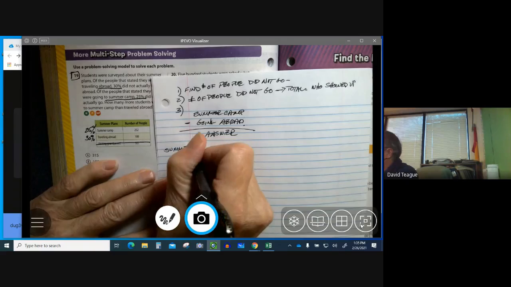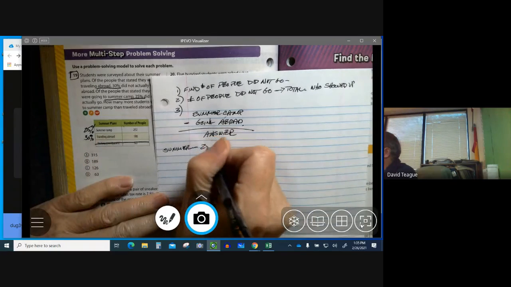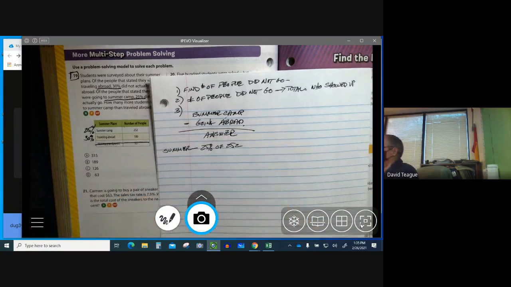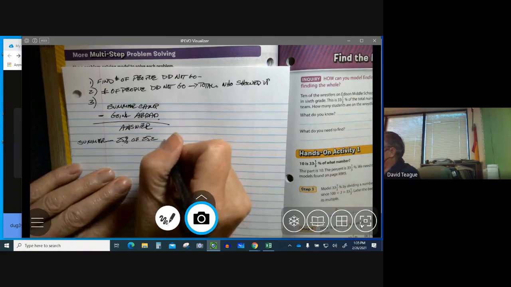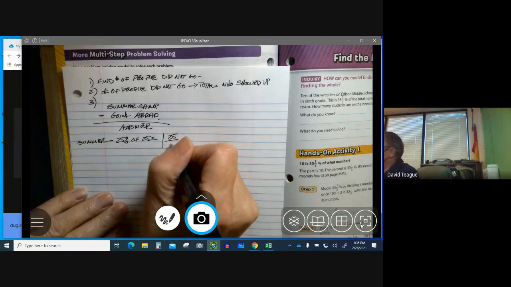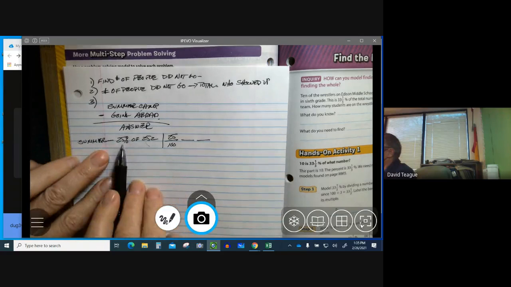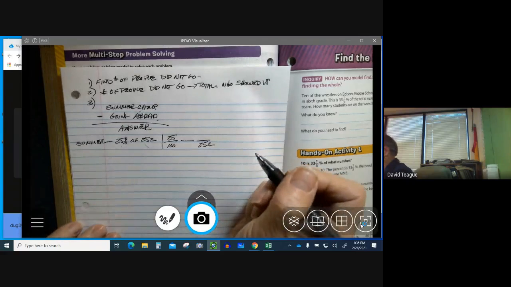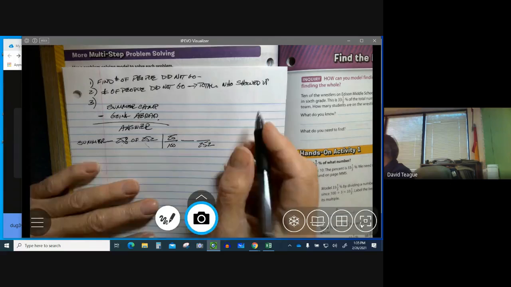We know we're going to take 25% of 252. So I'm going to rewrite 25% as 25 over 100, that's what we were doing in the chapter. So 25 over 100. But I want to know what it is out of 252. So I need to find the scale factor. What's the scale factor from 100 to 252?